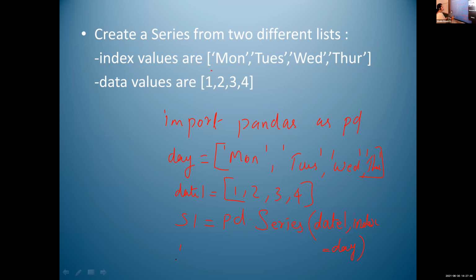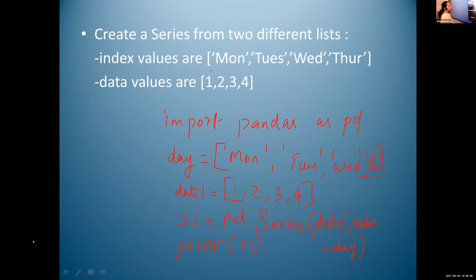After that, we are printing using the print statement, print s1. This is the complete program for creating a series based on two lists. There is one list for index values and a second list for data values.